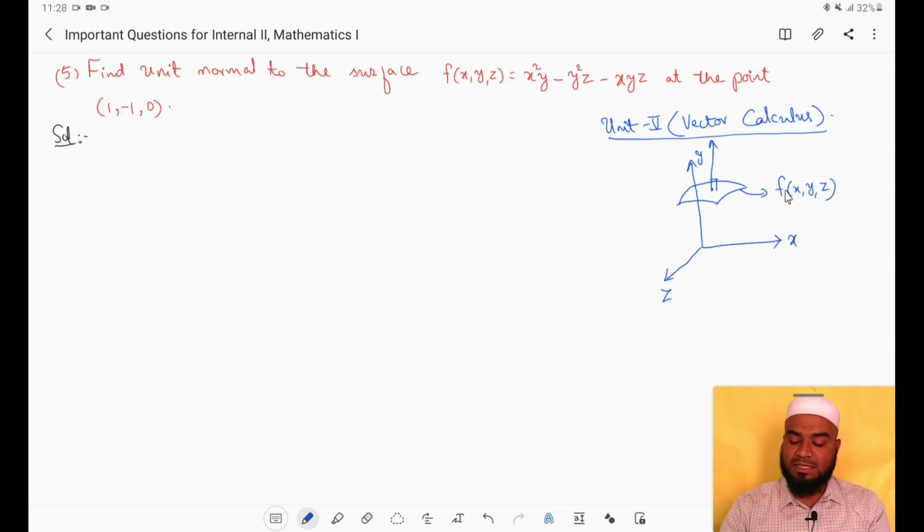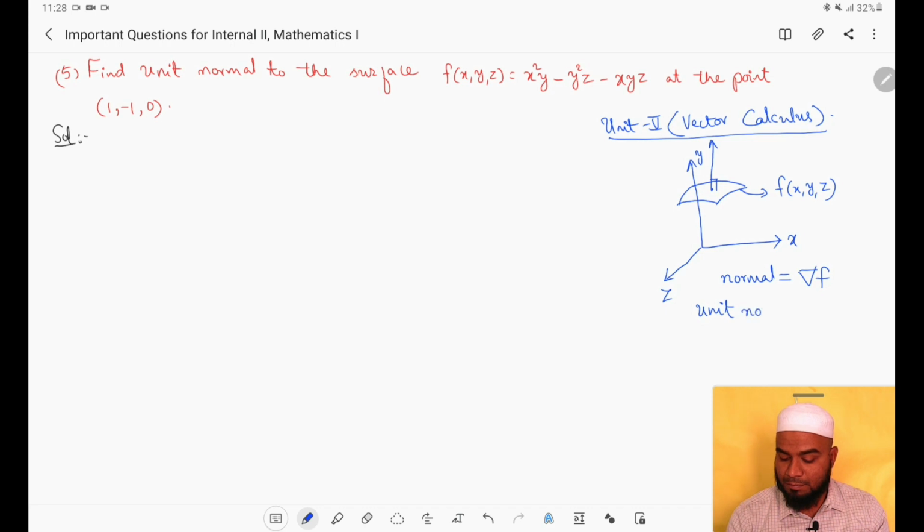How to find this actually? Suppose the surface is f, then the normal to this surface is defined to be del f. Whatever the point is given, we have to substitute it in that del f. Del f is nothing but the gradient of f. How it is defined, we'll see in the question. Then the unit normal is given by del f by mod del f, that is the magnitude of the vector del f. So let us find the normal, then we have to find the unit normal for the given question.